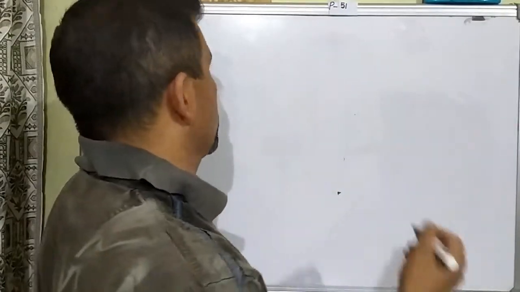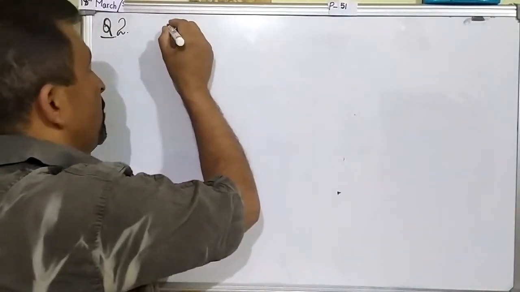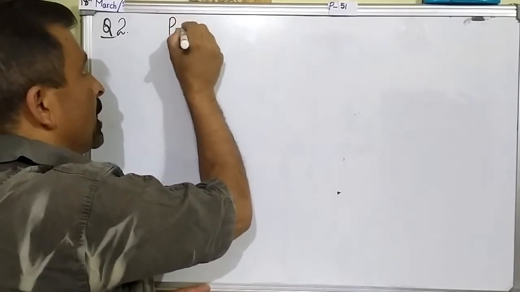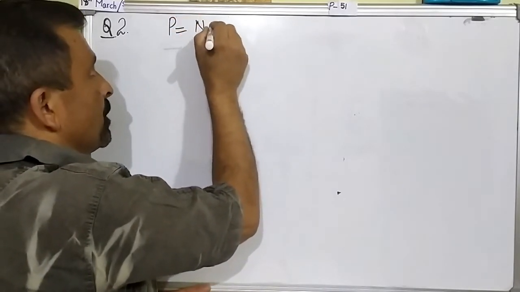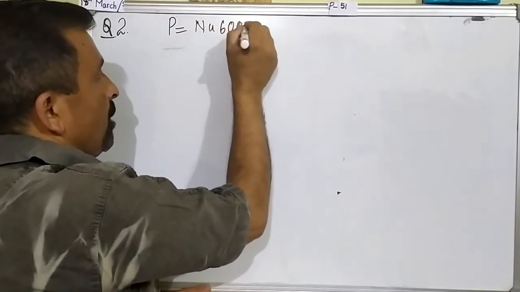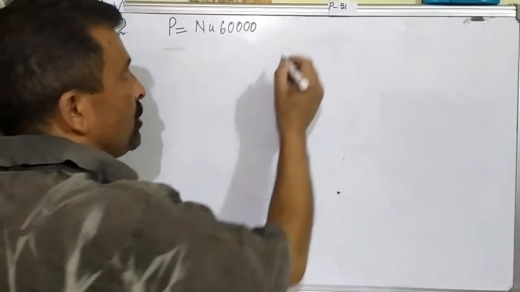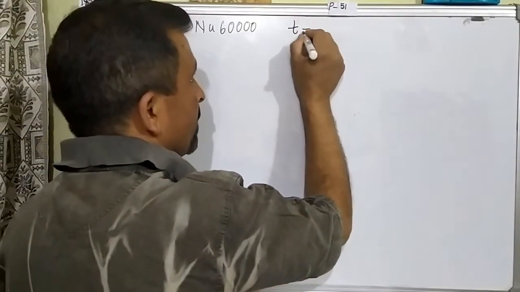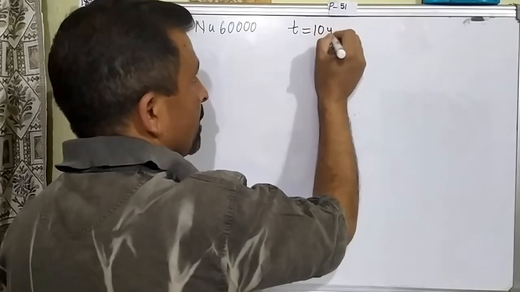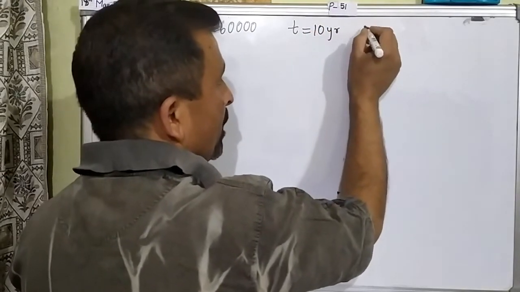So let us write. The investment that we are going to make will be said to be the principal, and this is 60,000. You want to invest it for 10 years, and interest is going to be compounded monthly.